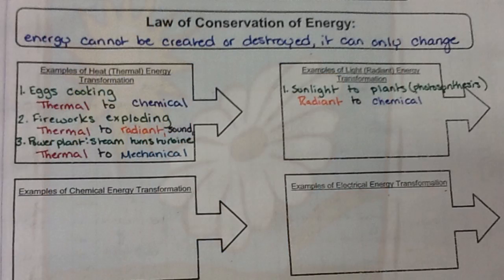Next, we're going to move right across the page into examples of light or radiant energy transformation. The first is our most common transformation, which is where we take sunlight and we use it in plants to undergo photosynthesis. This is our radiant energy changing into chemical energy.